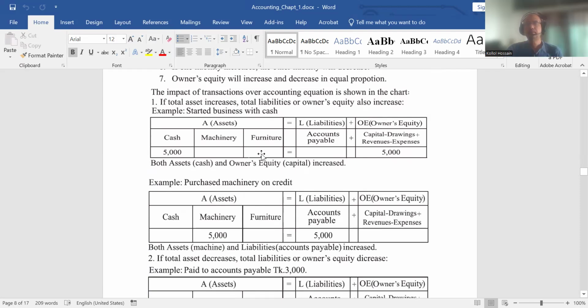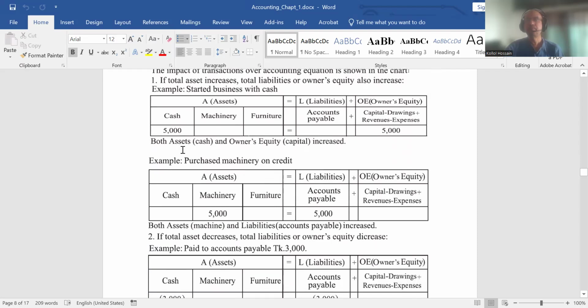If we look at the asset side, if he provided cash, then the cash account will increase by 5,000. If paid through bank, then the bank account will increase by 5,000. So in the equation effect, owner's equity increased by 5,000 as the owner invested new initial funds in the business. Simultaneously, cash increases by 5,000.